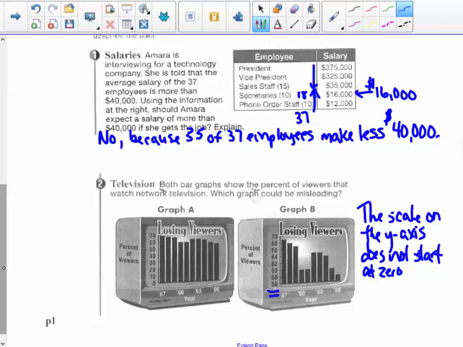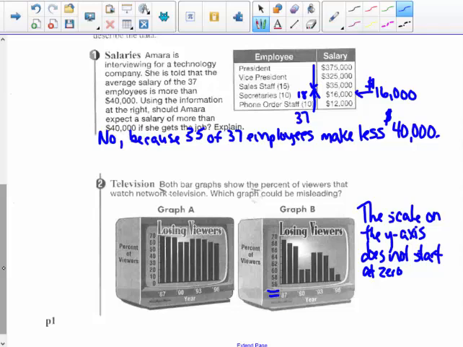So it tends to exaggerate the changes from year to year. It accentuates because the scale is actually smaller. It's counting by twos. It makes it look like from year to year that, oh my gosh, we're losing a lot of viewers. We've got to do something. We've got to create a new and cool television show to get our viewers back.